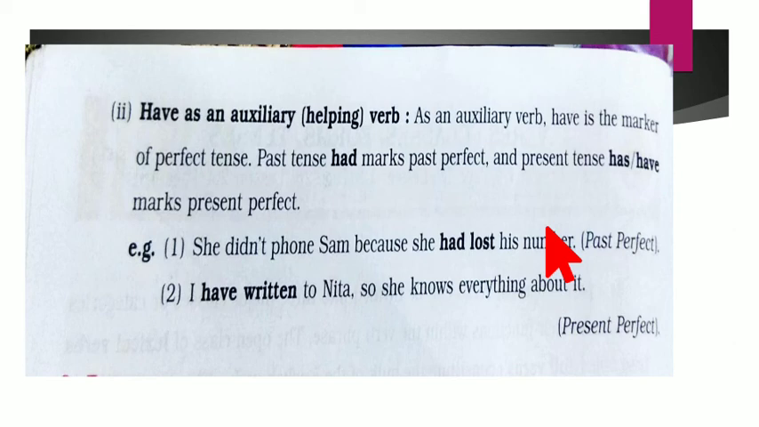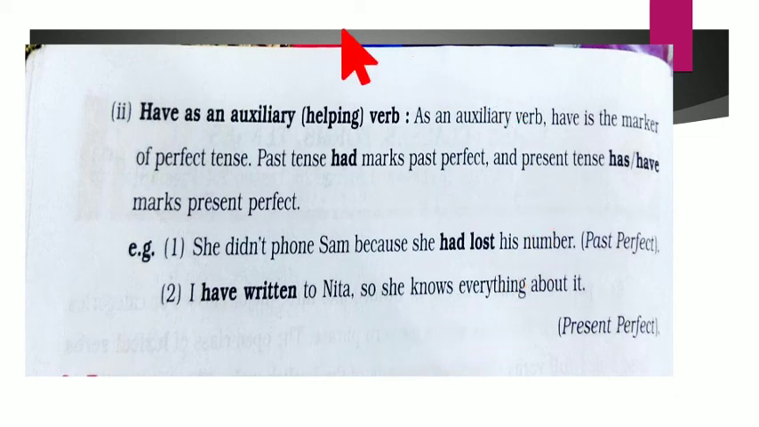Now, when are you using have as an auxiliary or helping verb? As an auxiliary verb, have is the marker of perfect tense. Past tense had marks past perfect and present has or have marks present perfect. For example, she didn't phone Sam because she had lost his number. I have written to Nita so she knows everything about it.